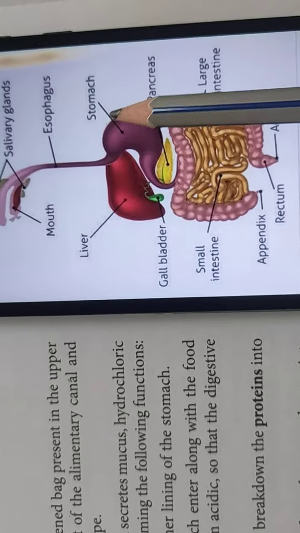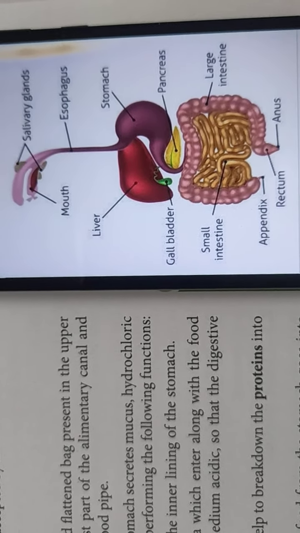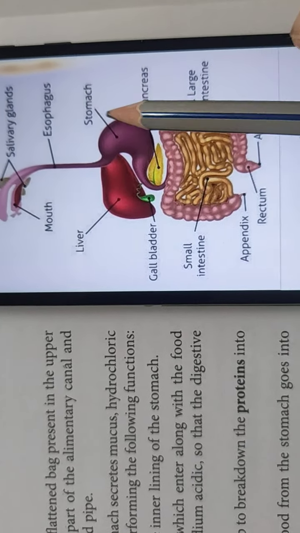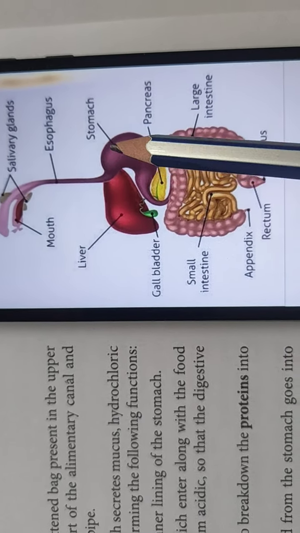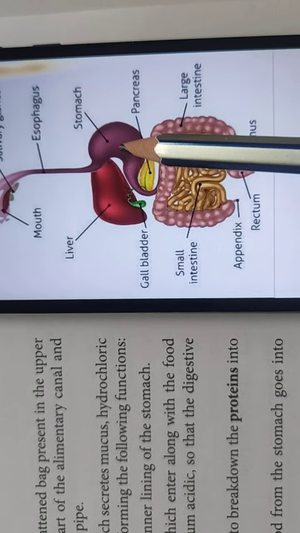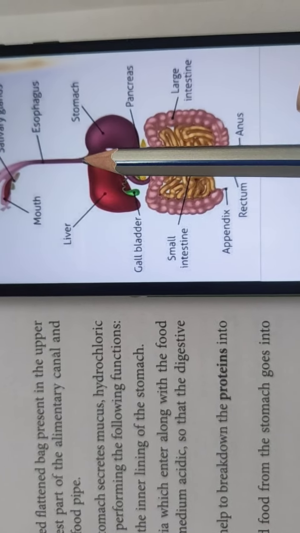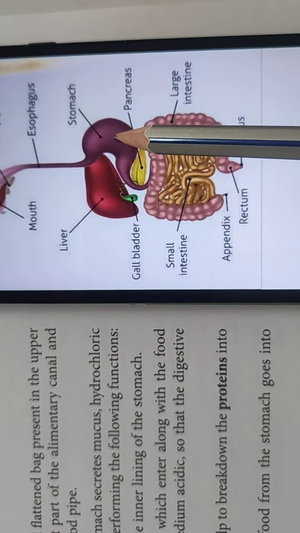It's like a bag, and it is wide. It is the widest organ. It is the widest part of the alimentary canal. That means the digestive tract. Alimentary canal, you must remember, is the digestive tract. So it is the widest part of the alimentary canal, and the food that comes from the esophagus is collected here.